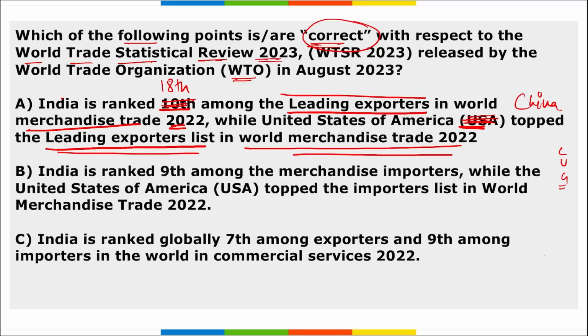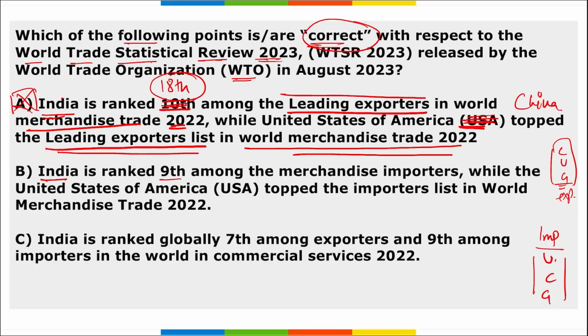Then similarly, if we are talking about the top 3 countries in terms of importers in the world merchandise trade, it will be your USA, China and Germany. This is for importers and this is for exporters, right? So India's rank in the exporters list in the world merchandise trade is 18th. So option A is wrongly mentioned here.